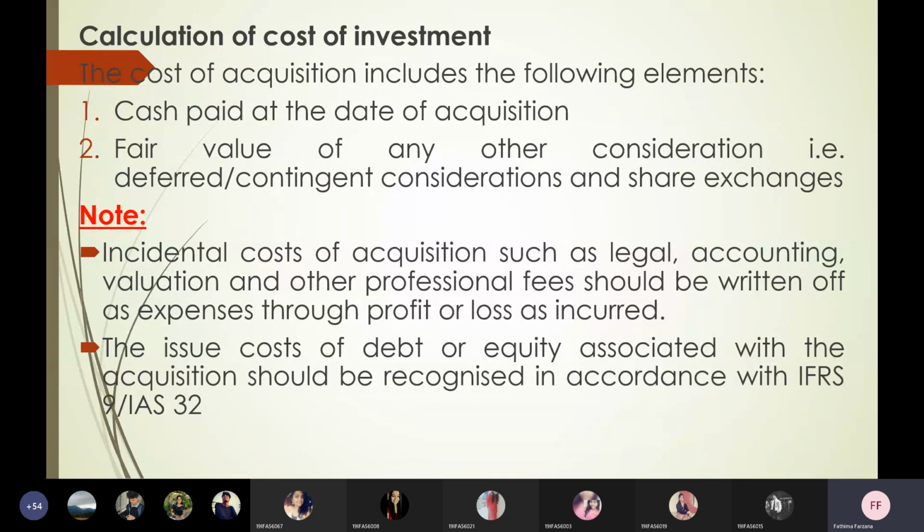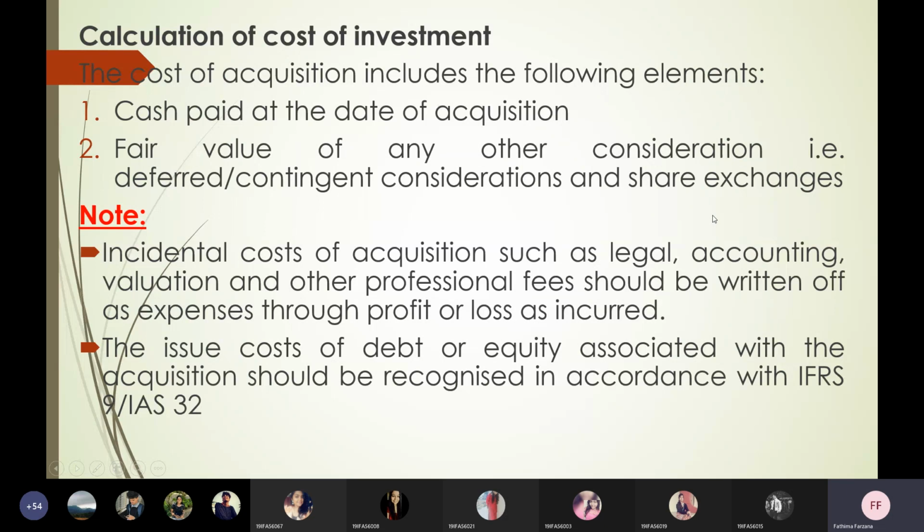Cost of investment, once again, we'll see the calculation part. The cost of acquisition or cost of investment includes the following elements: cash paid at the date of acquisition, fair value of any other consideration, that is deferred or contingent consideration, and share exchanges. These three we'll consider as cost of investment.